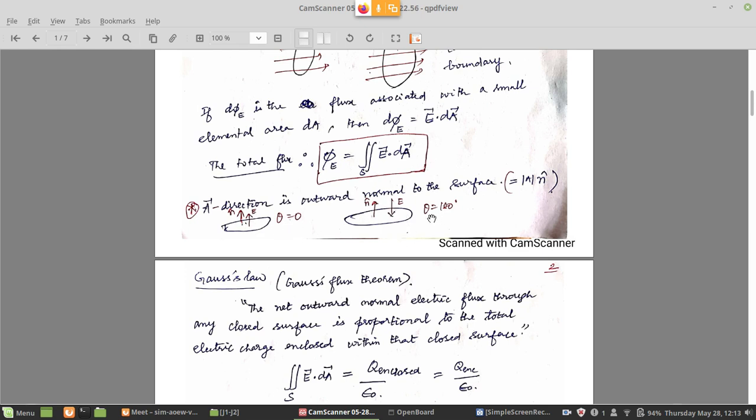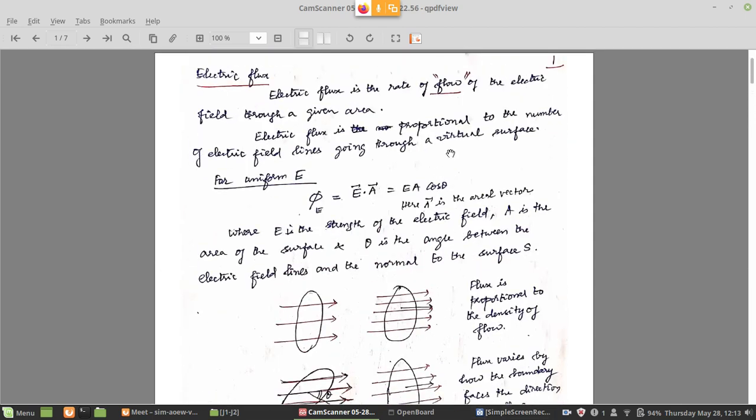When they are anti-parallel, theta becomes 180, so you will get minus 1 for cos theta. Cos 180 is minus 1. So flux will be negative there. Phi is therefore minus E dot A. So when we say phi is EA cos theta, theta can go from 0 to 180. When it is 0, maximum flux. When it is 180, it is minimum, minus EA.